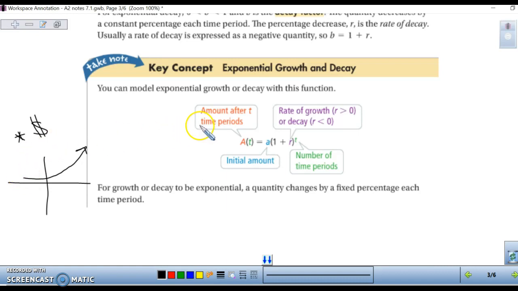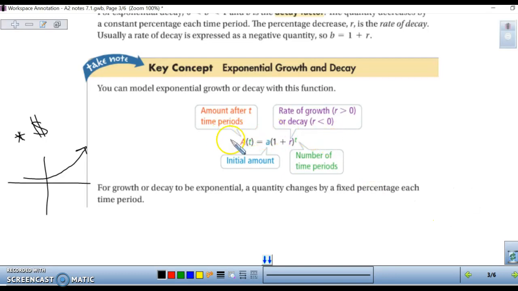When we put money into a bank account, we are starting with an initial amount. We're going to have a rate of growth or decay, and our exponent is going to be the number of time periods that your money is going to grow by.